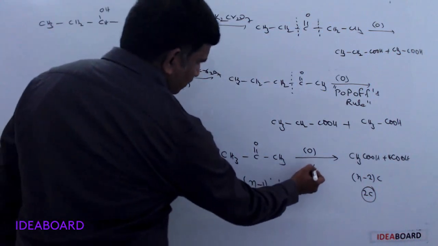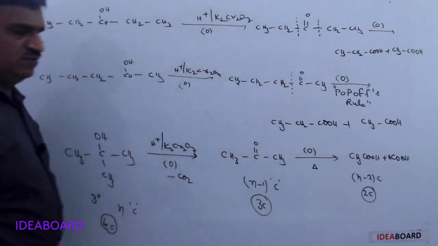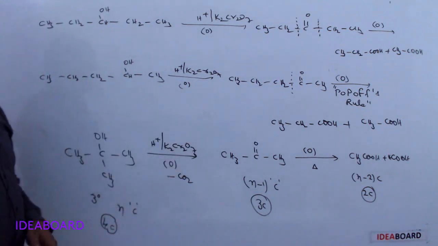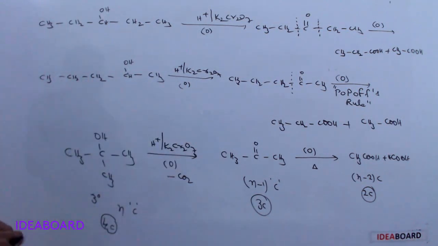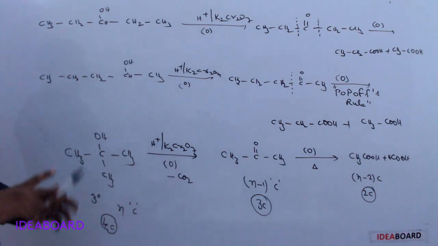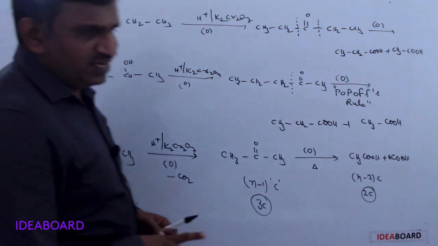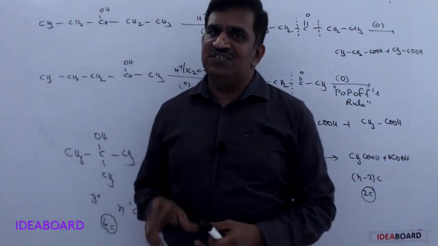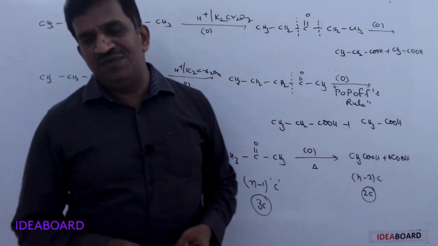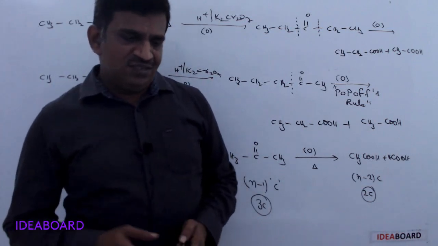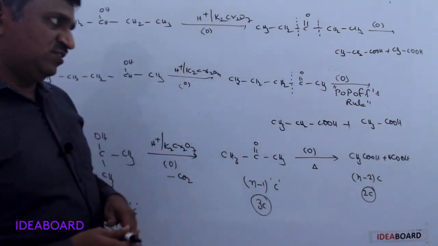Even here, temperature is required. High temperature is required. At normal or room temperature, that reaction doesn't occur. That is a complete oxidation process. For the complete oxidation process, we need strong oxidizing agents. The strong oxidizing agent means acidified potassium permanganate. Generally, this is also used as a distinguishing test.